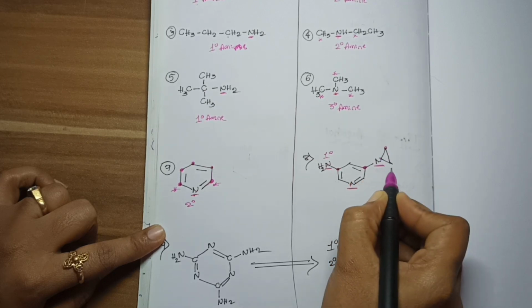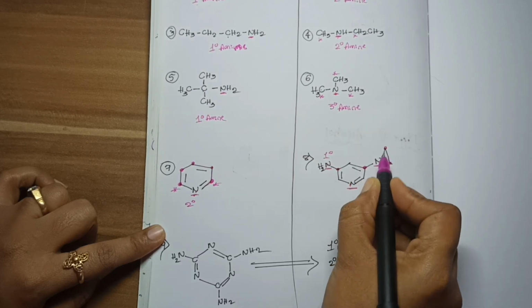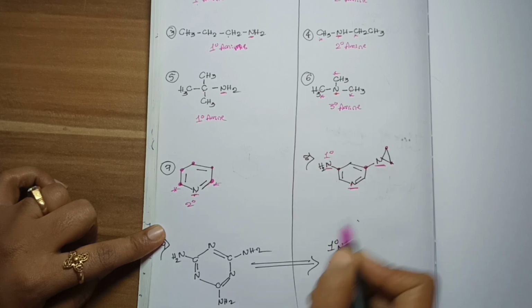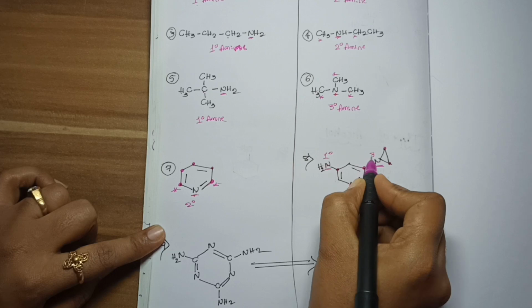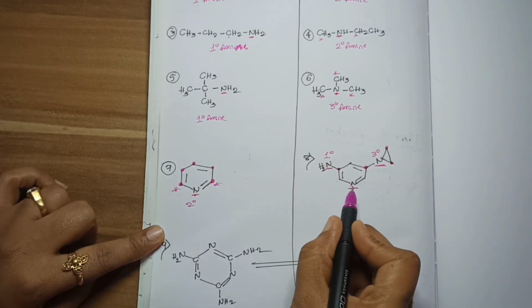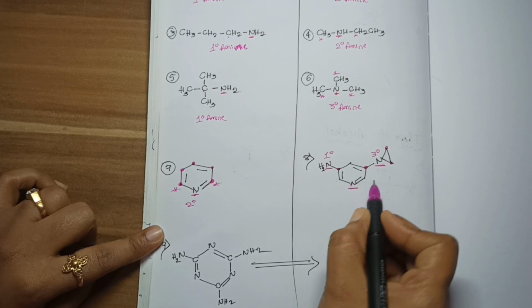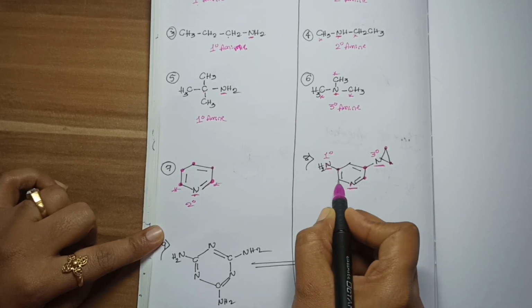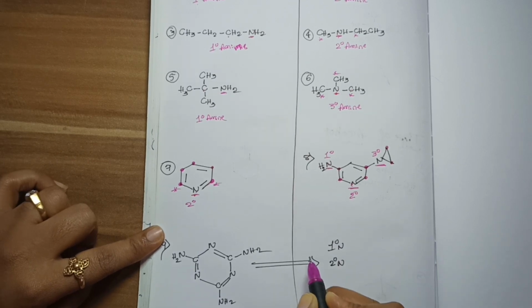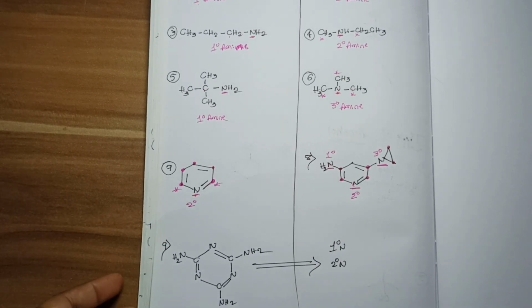Now here this nitrogen is directly making a bond with how many carbons? Here 1 and here 2 and here 3. Directly this nitrogen makes 3 bonds with the other 3 carbon atoms. So this one is called tertiary. Now see here, this nitrogen is directly making a bond with how many carbons? Here 1 carbon and here a second carbon. So this one is called secondary. Okay, understood.